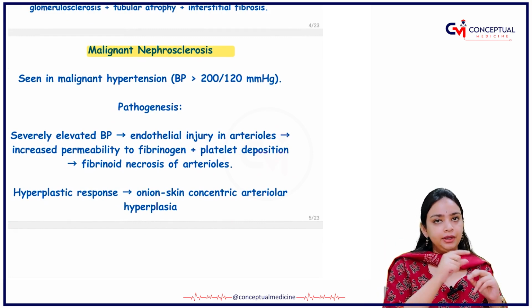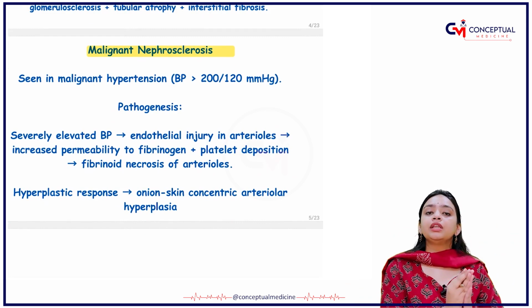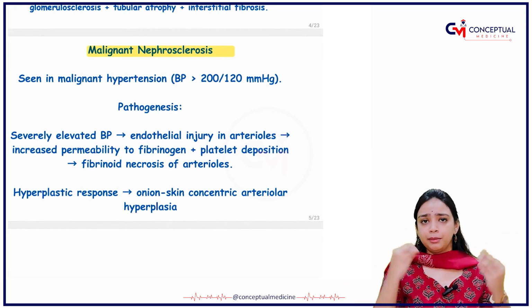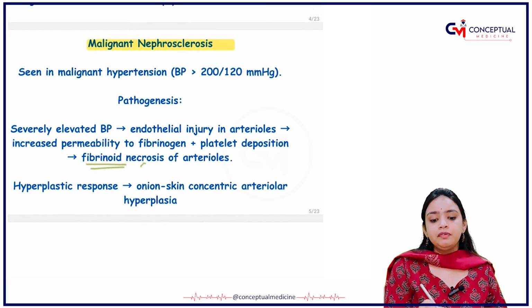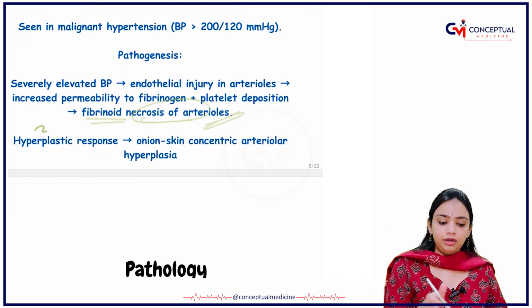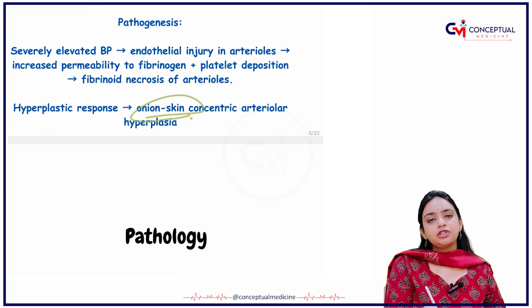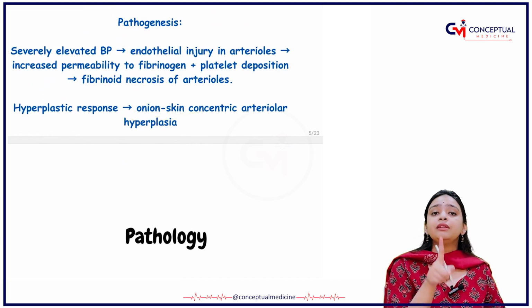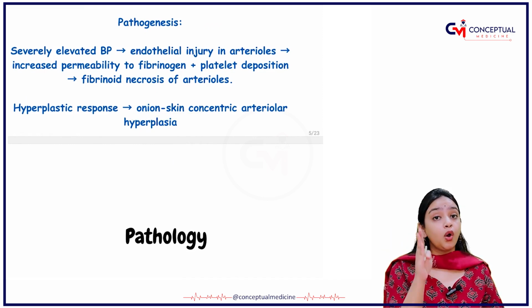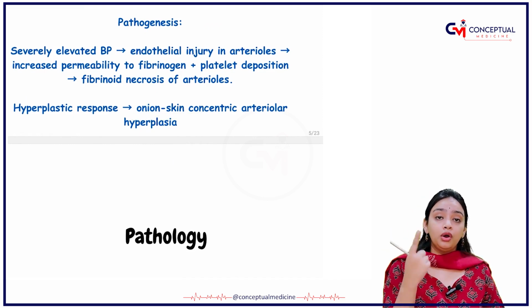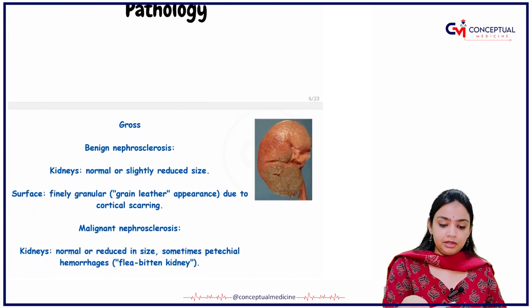Firstly, there will be endothelial injury. After the endothelial injury, the platelets will come into action. There will be platelet activation, as a result of which there will be fibrinoid necrosis of the arterioles. There will be a hyperplastic response. I have told you that you have to tell me in which structures and in which places we have read about the onion skin appearance. Onion peel appearance or onion skin appearance.